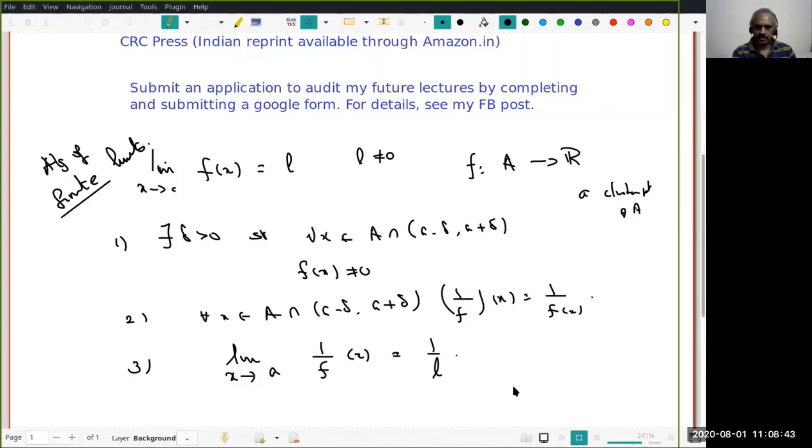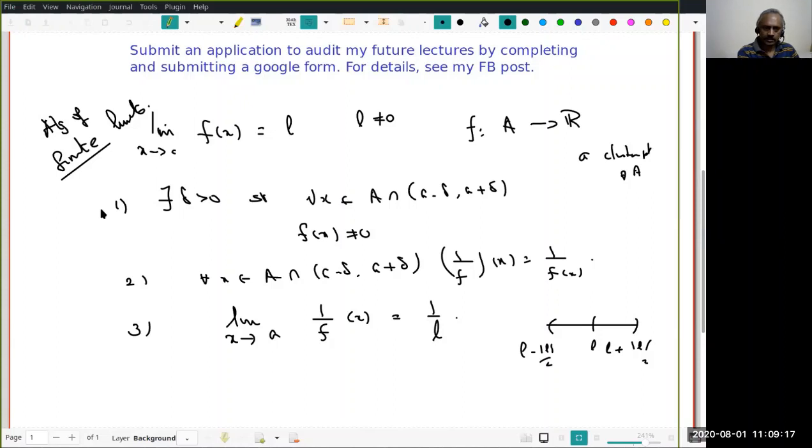So is this clear? The proof is of course easy. As Alapan already said, if L is not equal to 0, as we did in the sequences, you choose the interval (L minus mod L by 2, L plus mod L by 2) kind of thing. Then there is a delta, so that for all x here, f(x) should lie in this interval, and therefore it will be non-zero. Do all of you agree with that?